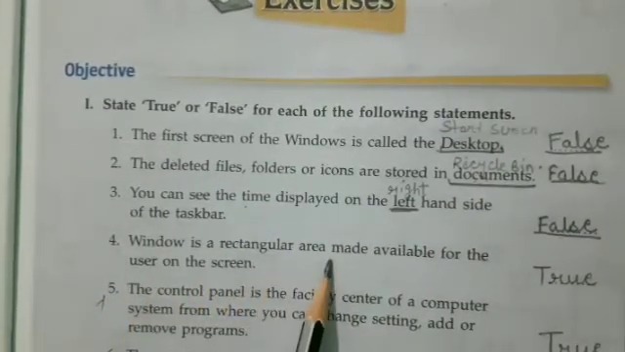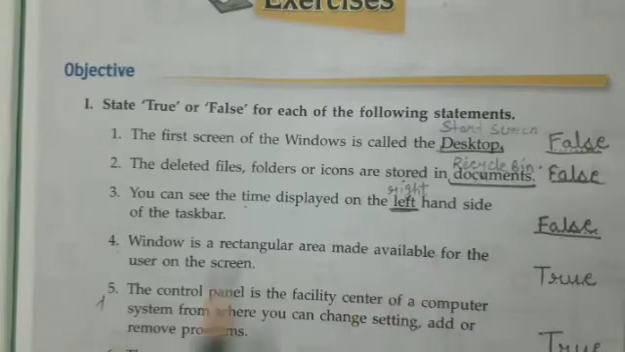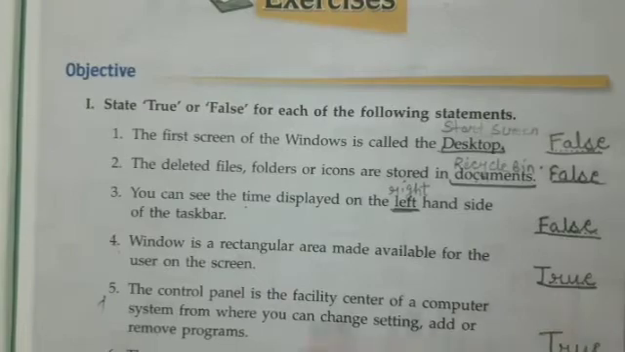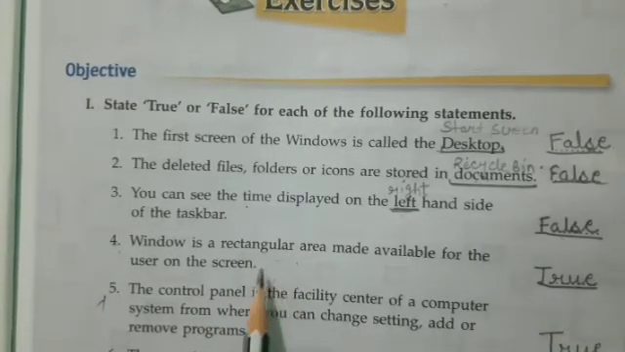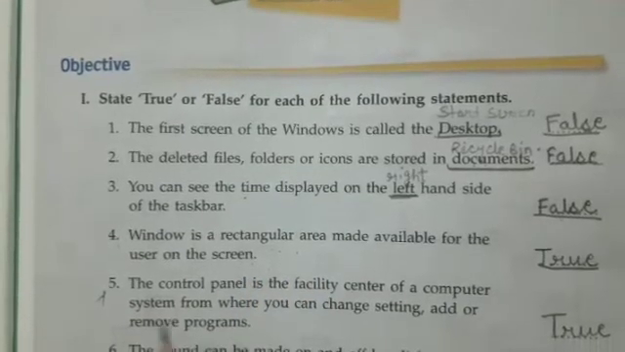Window is a rectangular area made available for the user on the screen. Yes, it is true. Window is a kind of rectangular area on the computer system where you perform many tasks by clicking on the icons. Okay, children? Now come to the fifth part.